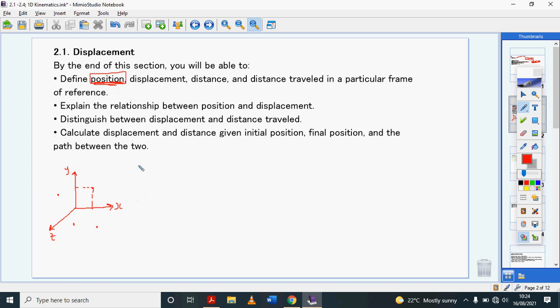In physics, we represent the position with the letter x. x is position. And if I put an x bar at the top, I'm going to talk about what that means in a bit.